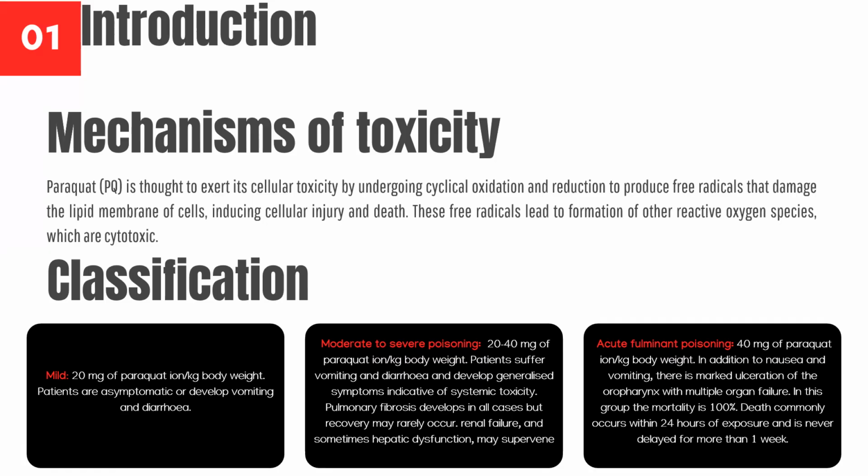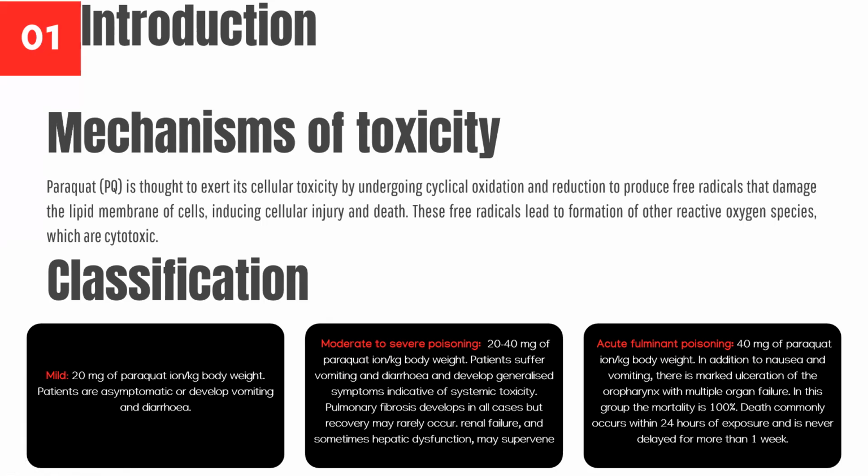Moderate to severe poisoning is when there's 20 to 40 mg of paraquat ion per kg body weight ingestion, where patients suffer from vomiting, diarrhea, and they also develop generalized symptoms that are indicative of systemic toxicity. Pulmonary fibrosis develops in all cases, but a few recover, a few don't. There's also renal failure and sometimes hepatic dysfunction as well.